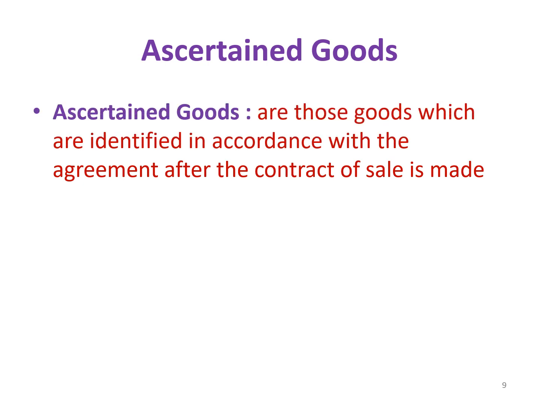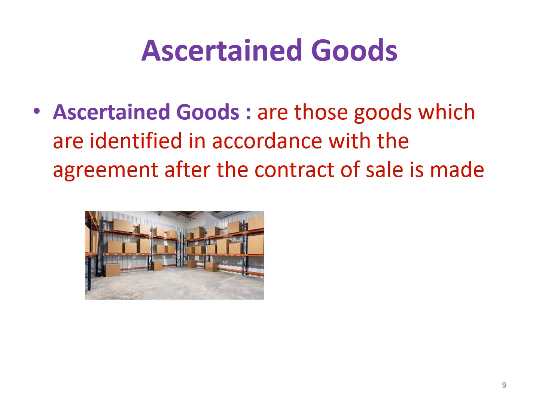The next one is ascertained goods. What do you mean by ascertained goods? Ascertained goods are those goods which are identified in accordance with the agreement after the contract of sale is made. For example, a wholesaler of cotton has 100 bales in his godown.